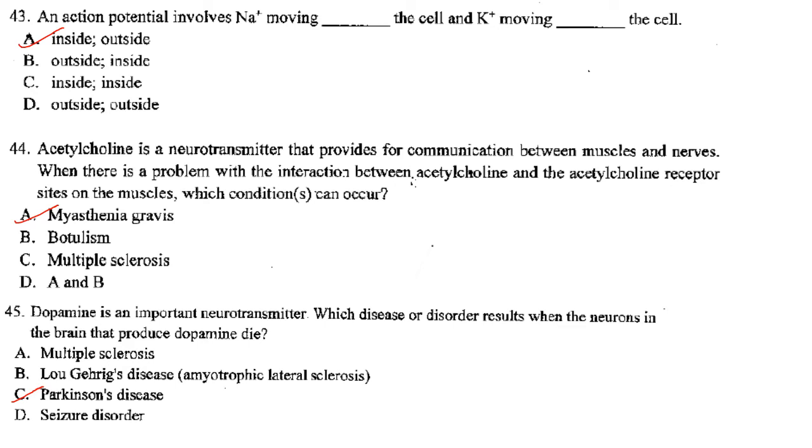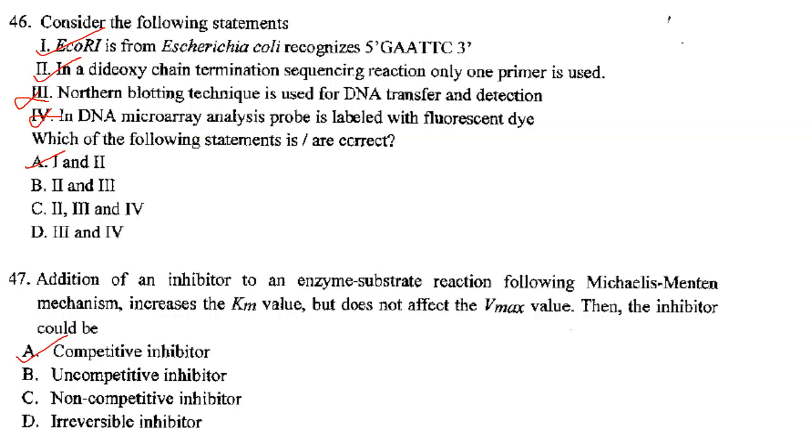Then next one. Dopamine is an important neurotransmitter. Which disease or disorder results when the neuron in the brain that produces dopamine die? So it is Parkinson disease that will be the result. Answer is option C. So coming to the next question.